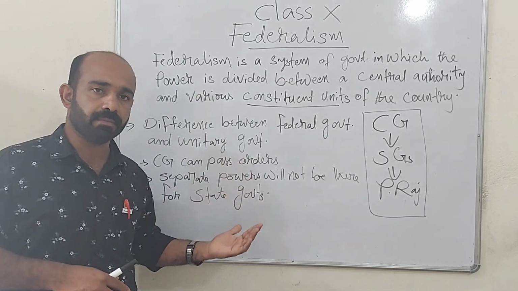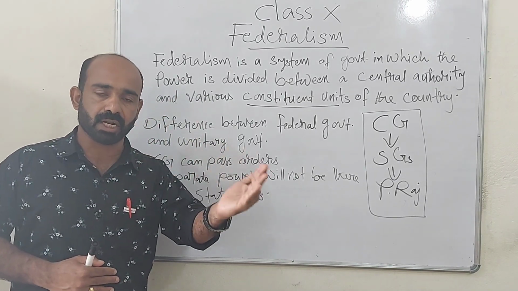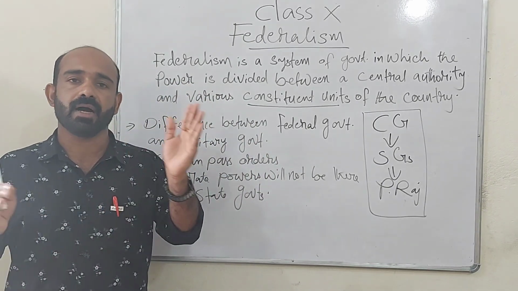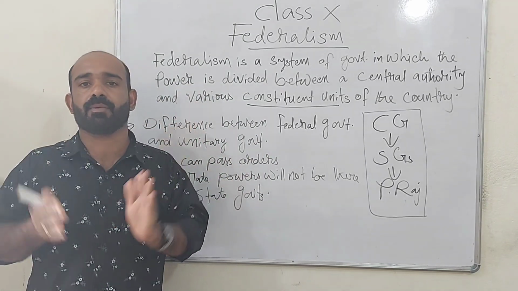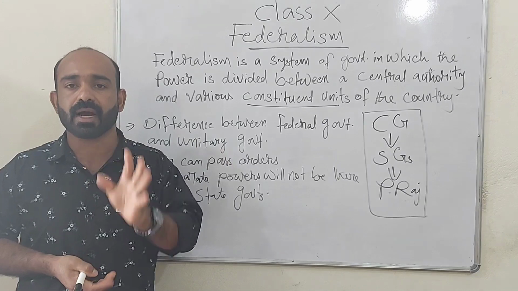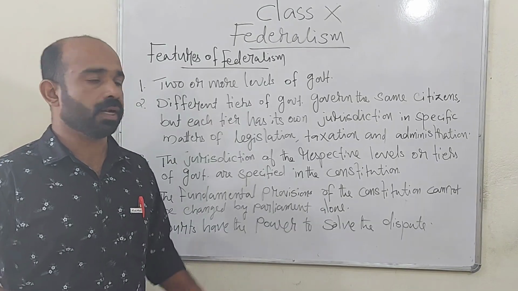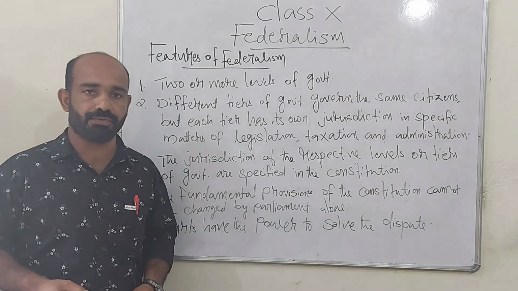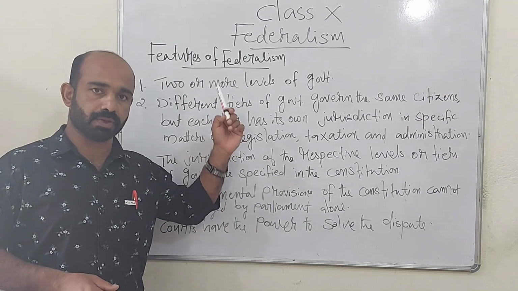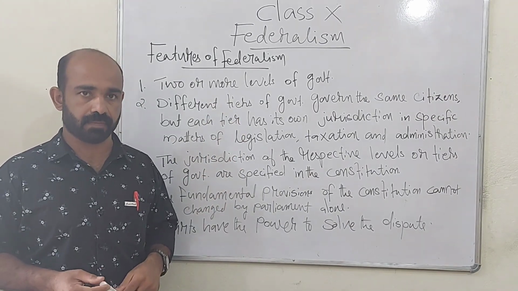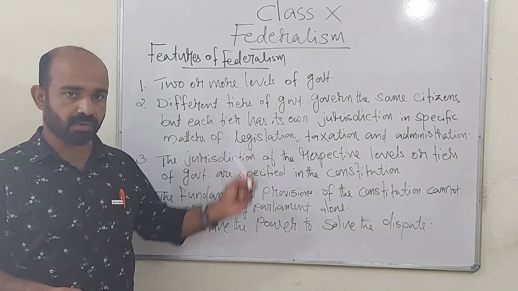In a federal system, separate powers will be given to the central government and regional governments, and the central government cannot interfere in the powers of state governments or regional governments unnecessarily. Now, let us see the topic, features of federalism. In your textbook, you can see 7 features of federalism. Let us see them one by one.